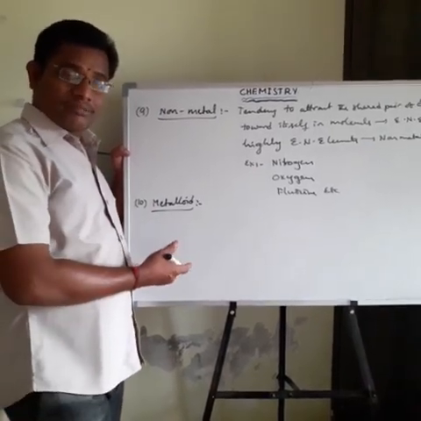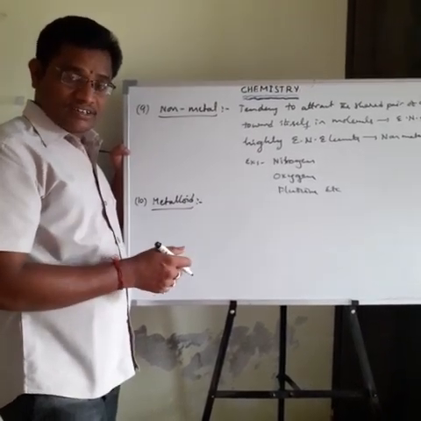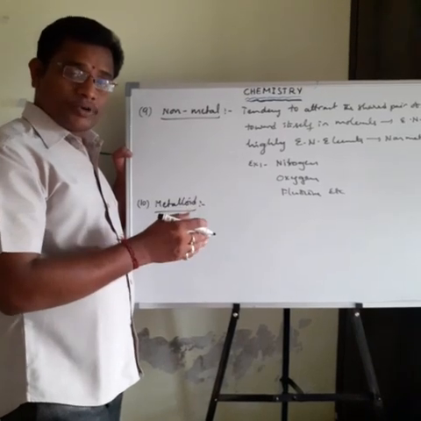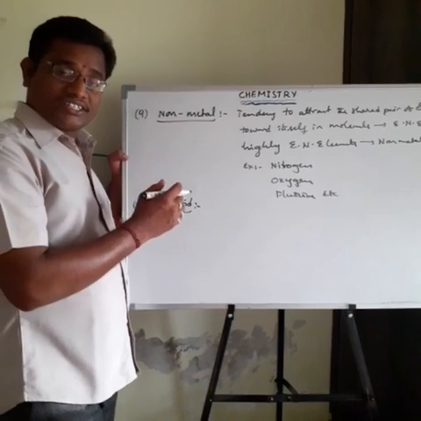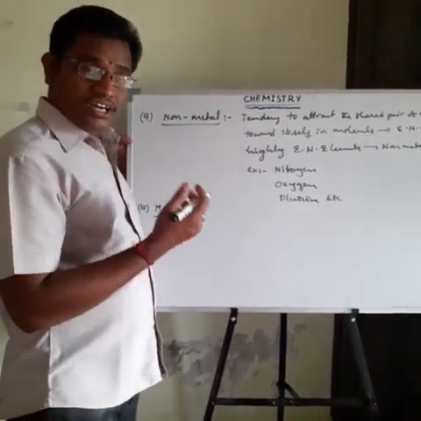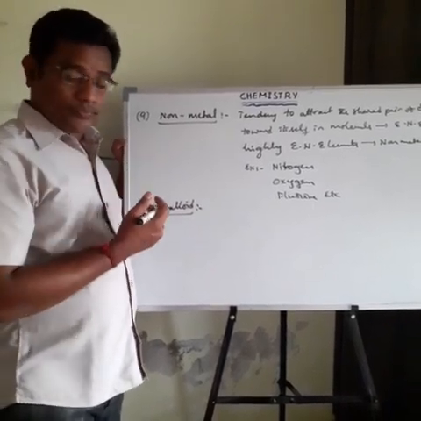Just now I told what a metal means: the tendency of an element to lose the electron easily. The type of the elements are called electropositive elements. Highly electropositive elements are called metals. Non-metals means the elements have a tendency to attract the shared pair of electrons toward itself in a molecule, called electronegative elements. Highly electronegative elements are called non-metals.